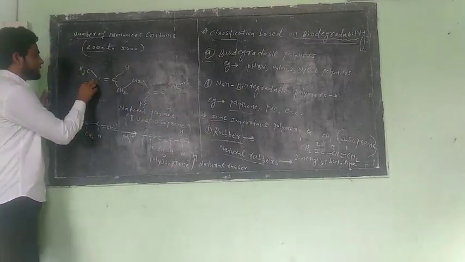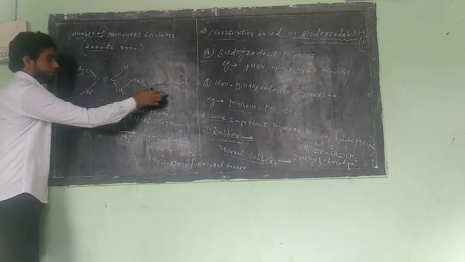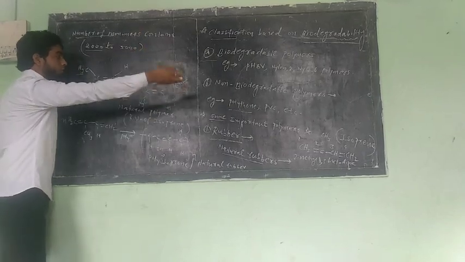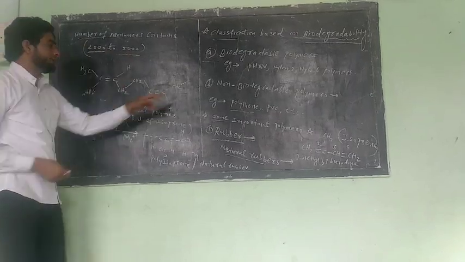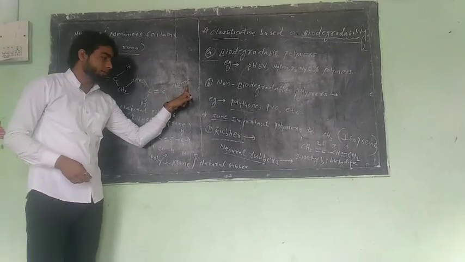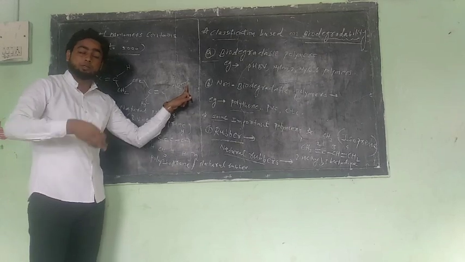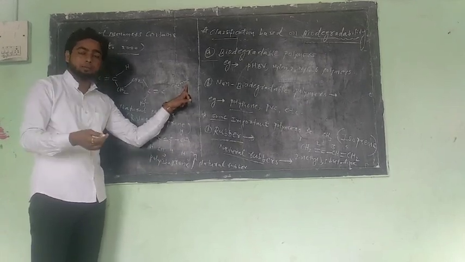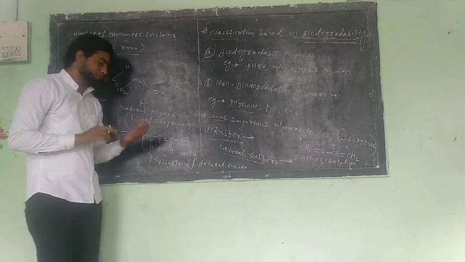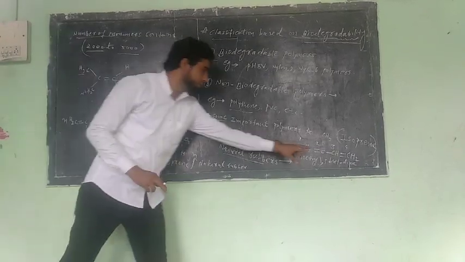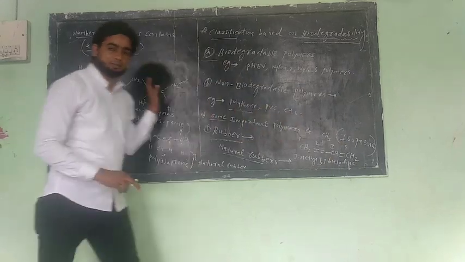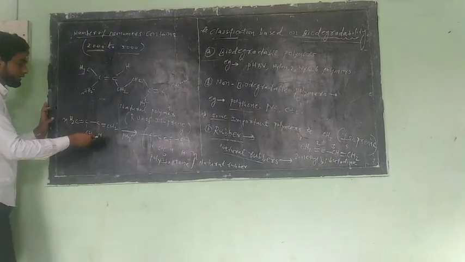So this is also called isoprene. It is also called isoprene, which are repeated to each other. How many? 2000 to 5000 repeated to each other. This symbol indicates the monomer isoprene repeated to form what here? Polyisoprene, or natural rubber. Clear? The structure of this compound is similar to this. Only the positions change. Clear?